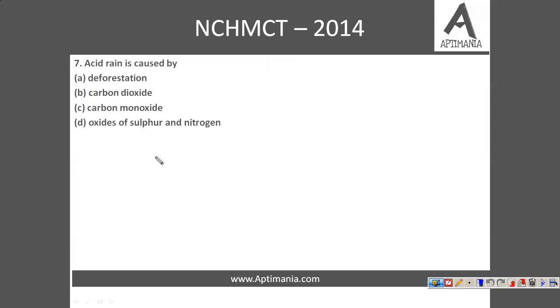Question number 7. Acid rain is caused by, now see, we have sulfur present in our air. So sulfur dioxide is the main oxide which is present in the acid rain. So sulfur and nitrogen also, in fact. So the correct answer to this question is option D, that is oxides of sulfur and nitrogen. Acid rain happens because of these.